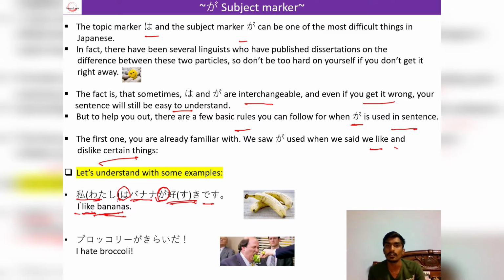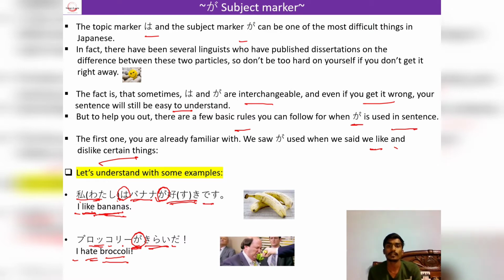I have already uploaded a video on this. I'll drop the link in the description. So whenever we talk about the things which we like or dislike, then we will use Ga particle. Another example is broccoli ga kirai da. Here it is saying that I hate broccoli. Broccoli is broccoli and kirai is hate. So here I am talking about the things which I dislike, so that's why I have used Ga particle.